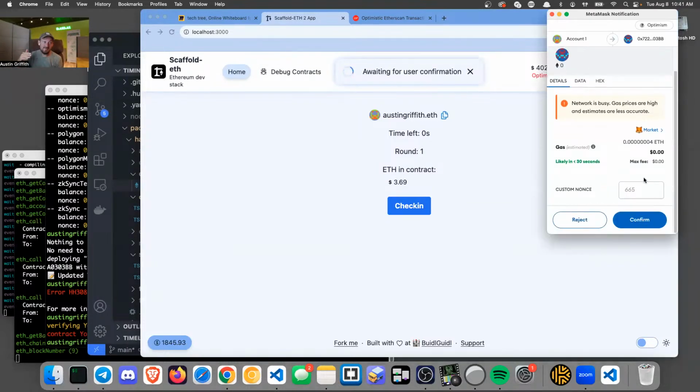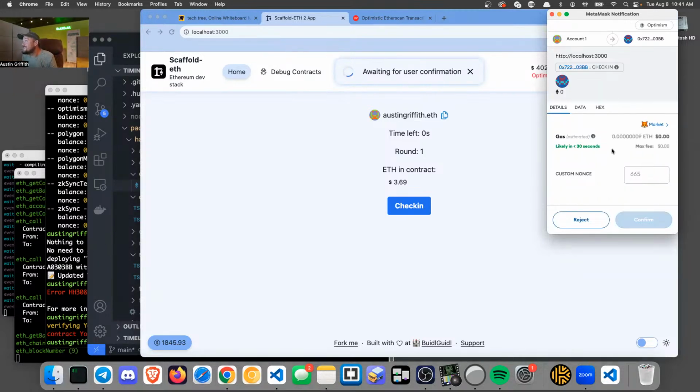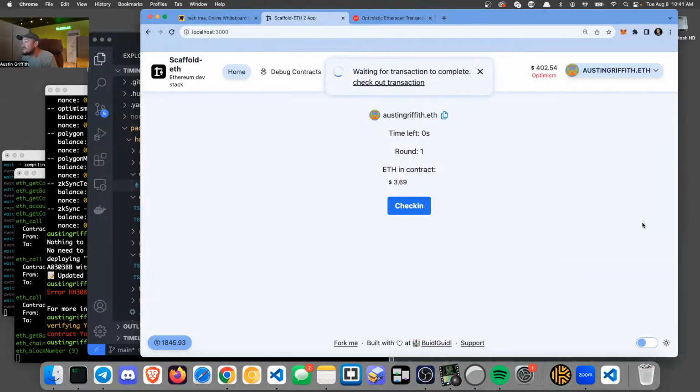And it's a race, right? If my other burner wallet and this guy were both watching the network, the transaction would probably be in by now, because one of them would have sent it by now. But we're kind of dilly-dallying around here. Okay, let's go ahead and see what happens. Here goes the transaction. Does the round increment? There we go.